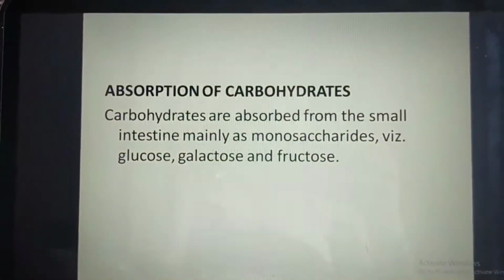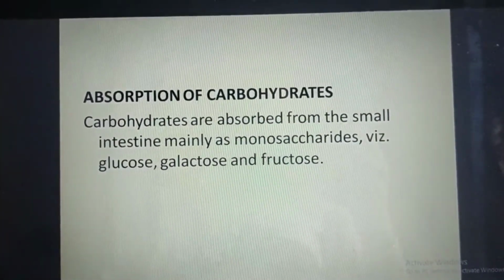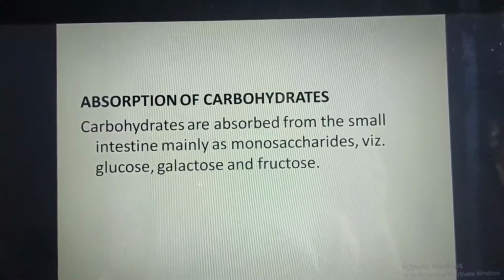Now we'll talk about the absorption of the carbohydrates. Carbohydrates are absorbed from the small intestine mainly as monosaccharides like glucose, galactose and fructose.